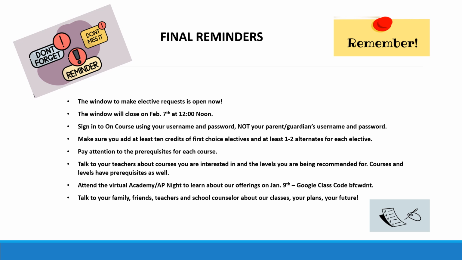Talk to your teachers about courses you're interested in and the levels you are being recommended for. Courses and levels have prerequisites as well. Attend the Virtual Academy AP Night to learn about our offerings. January 9th, the class code for Google is BFCWDNT. It's a virtual program, 6 p.m. Thursday, January 9th. And lastly, talk to your friends, your family, your teachers, your school counselors about your classes, your interests, your plans, and your future.